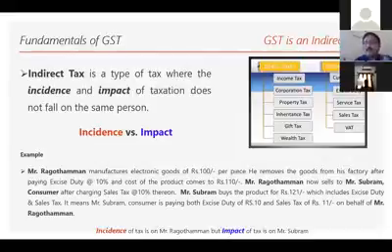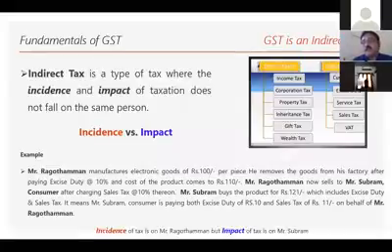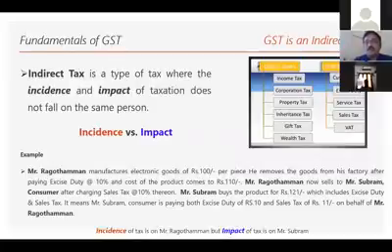We go by an example. I have given an example. Mr. Raghottaman manufactures electronic goods of ₹100. The goods cost is 100 rupees. He manufactures the goods. On the manufacture, he pays excise duty of 10%. So now the price of the goods comes to 110 rupees.